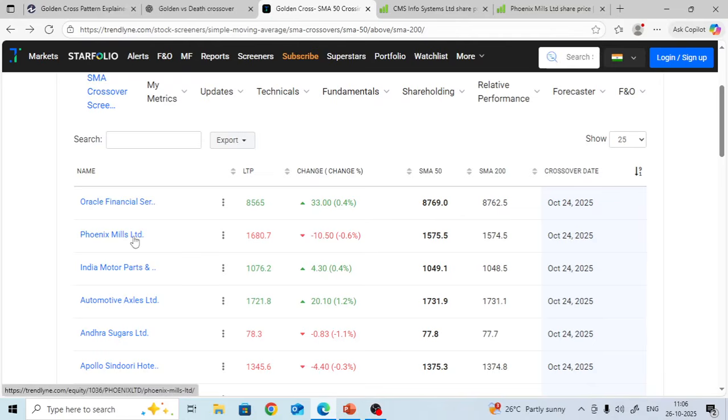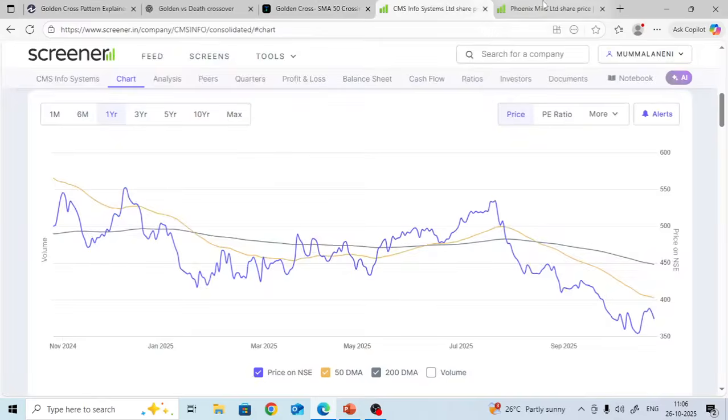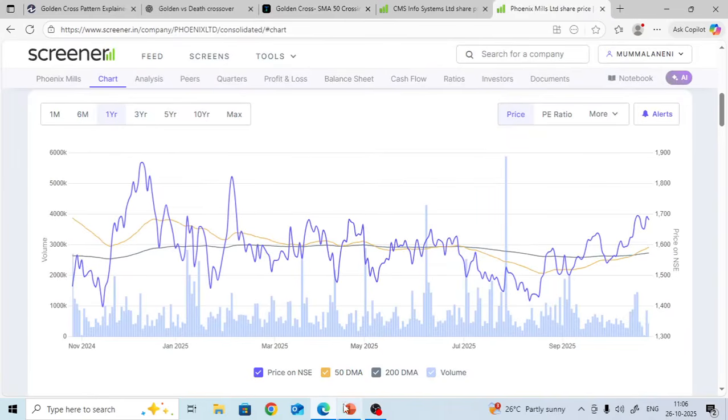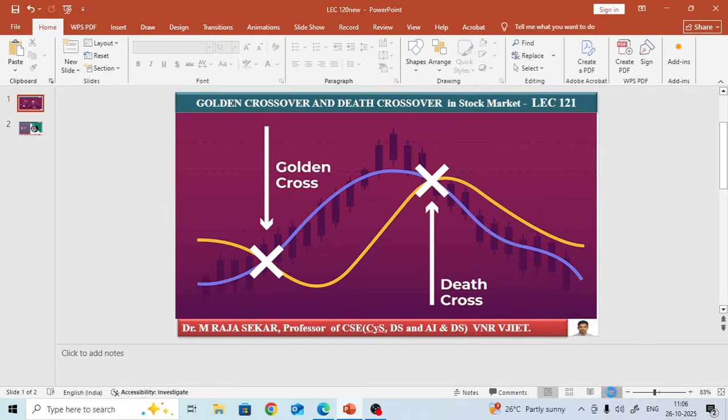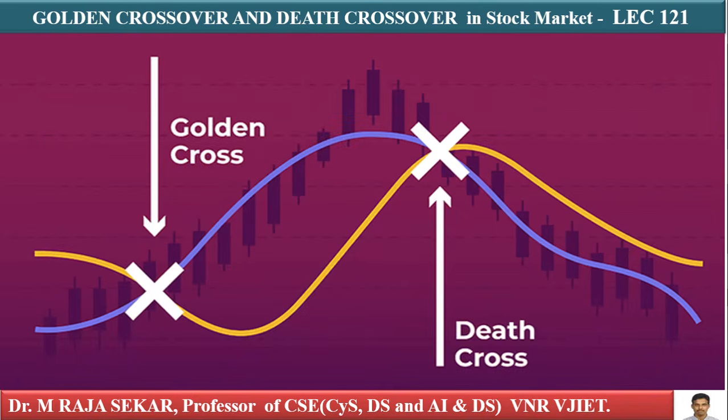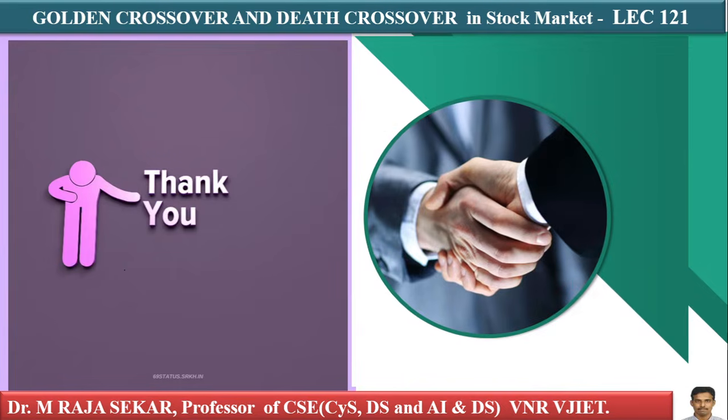For next month, I have shown that flow, that chart, on screener.in. This simple moving average 15 days is 1575 and this is 1574. It is just crossing. Like that, you can check. There are different sources, and you can go through all of them. What is golden crossover? What is death crossover? Just go through this lecture.